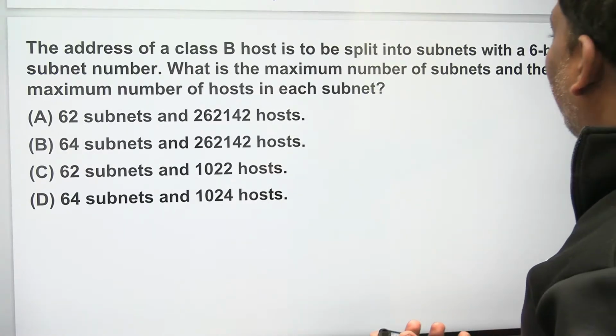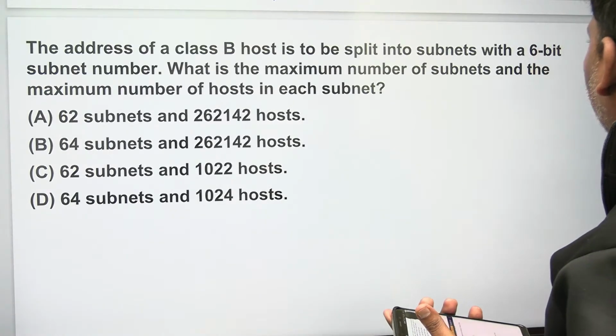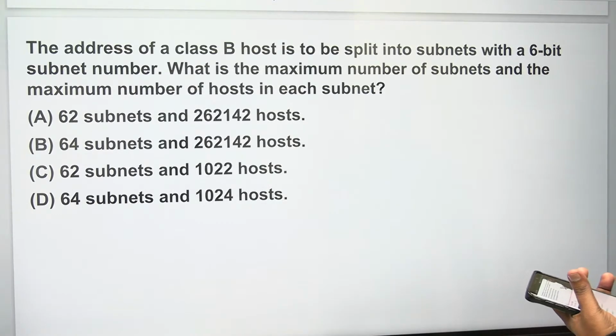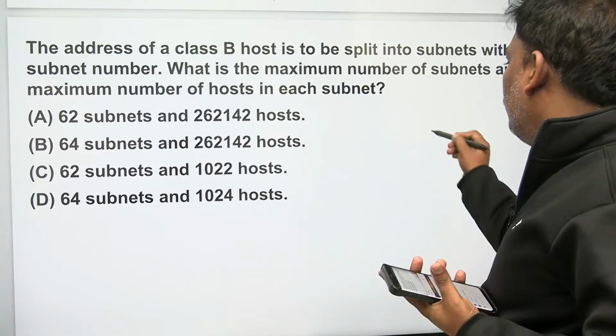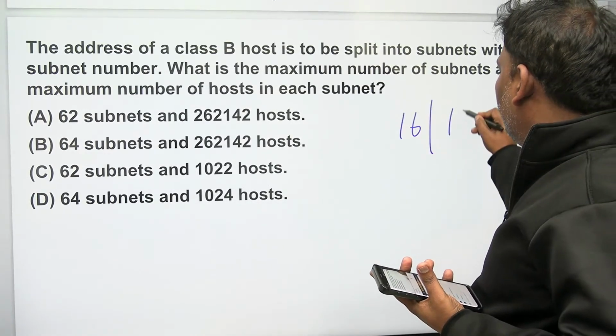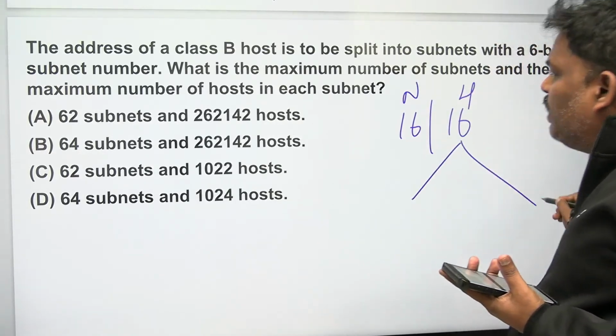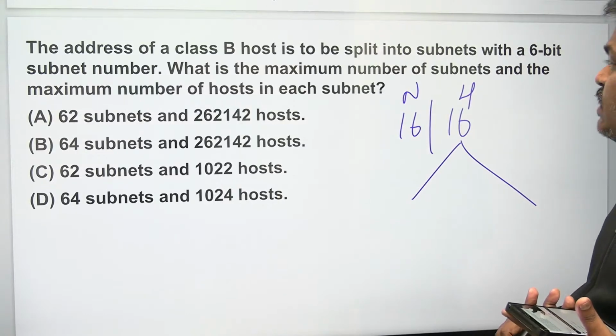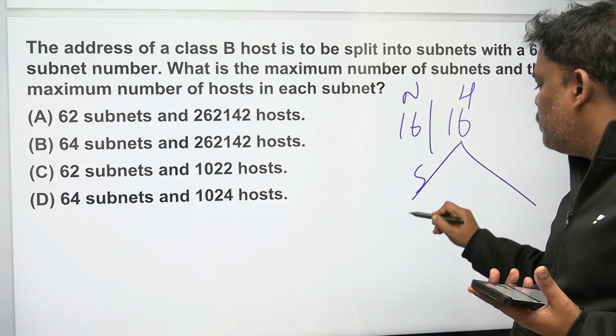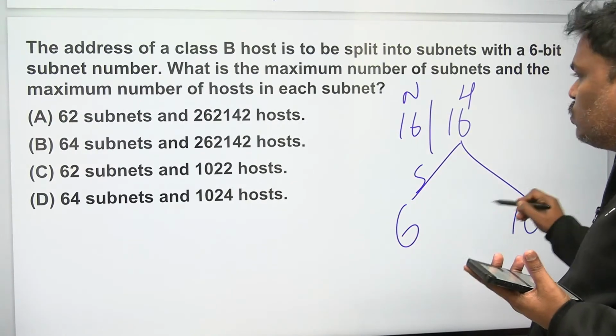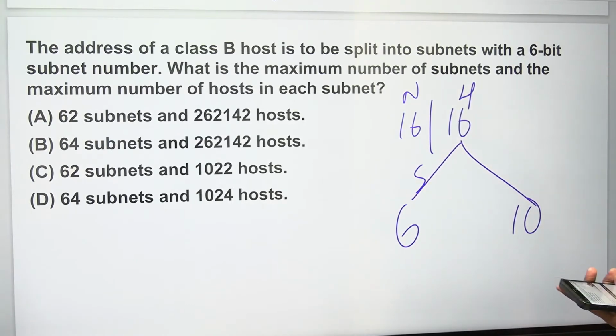I think network is 16, host is 16. This 16 will be divided into a 6-bit subnet number. Subnet part is 6, 10 for host. What is the maximum number of subnets and the maximum number of hosts in each subnet?